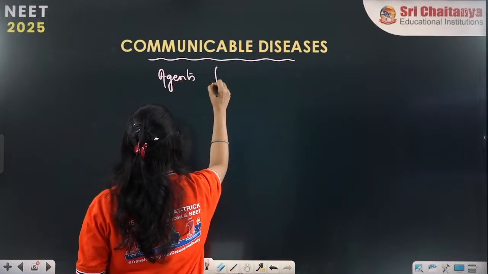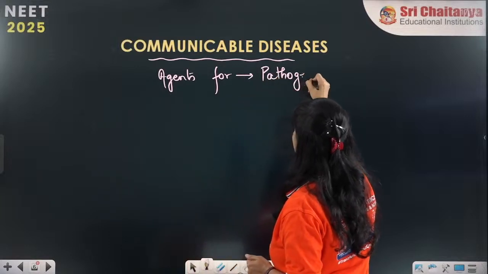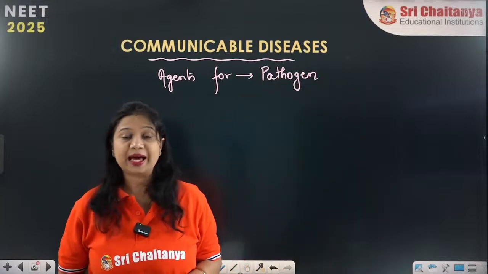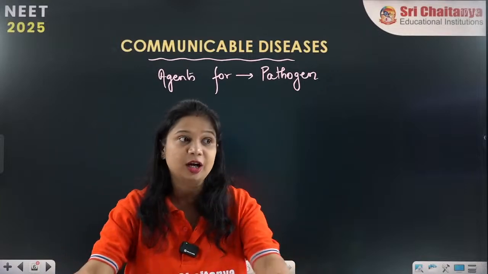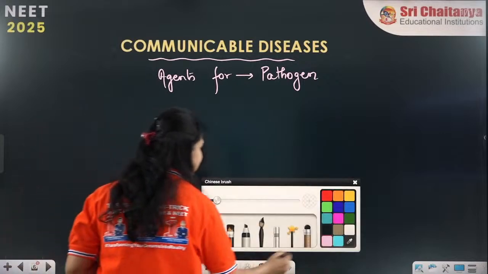Agents for communicable diseases, or we can call them pathogens. So these are the pathogens or the agents which are causing the communicable diseases. Now what are these agents?